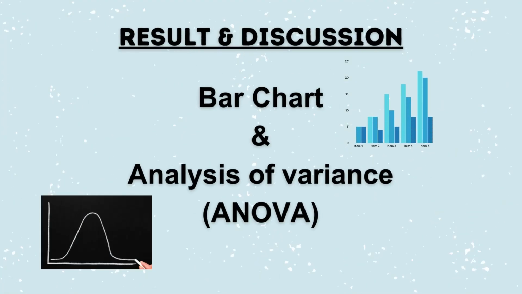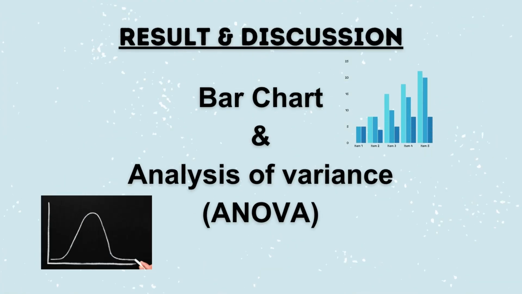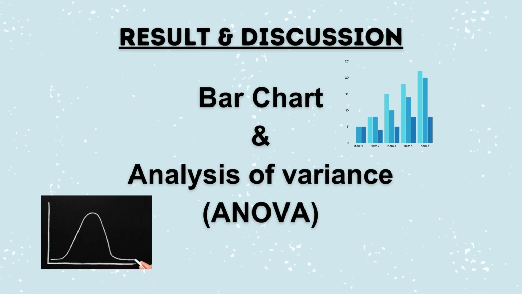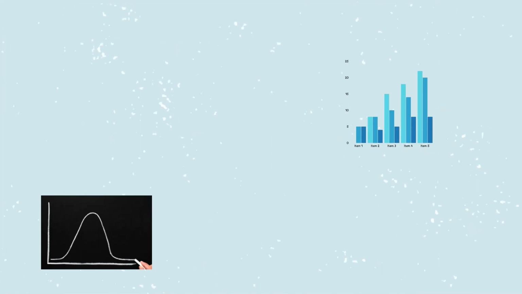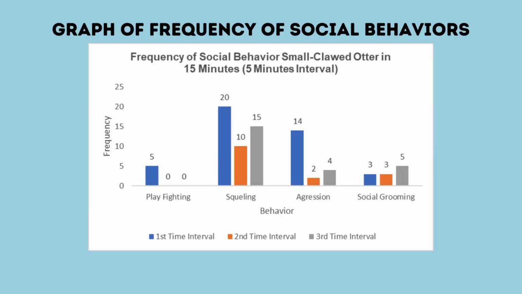Next, we move on to the result and discussion. For result interpretation, I chose a bar chart to present the social and non-social behavior of the small otter. And in order to test the difference between the research results from these two categories, analysis of variance, or ANOVA, has been chosen. The first graph is the graph of frequency of social behavior.